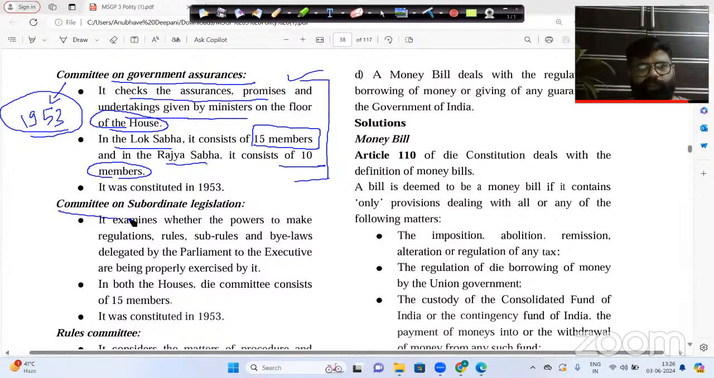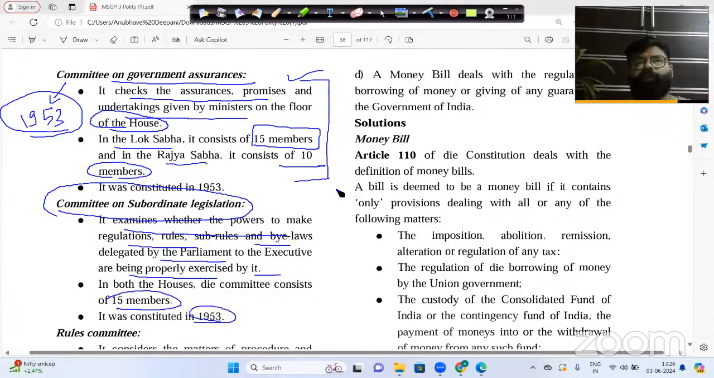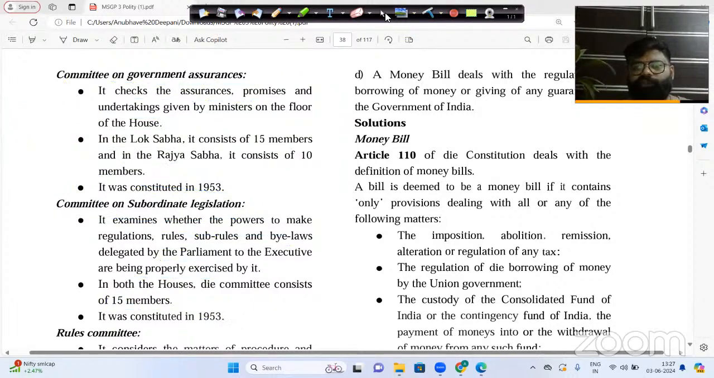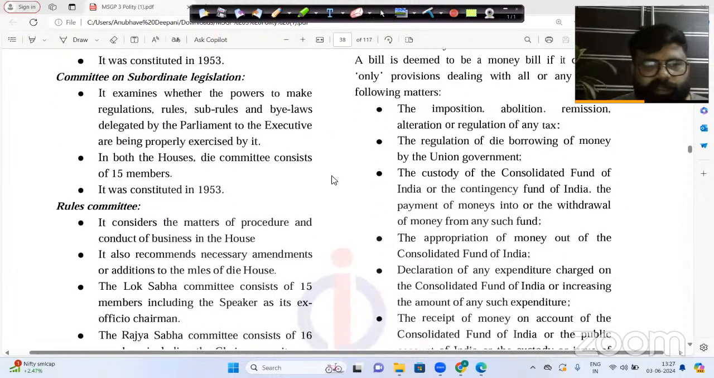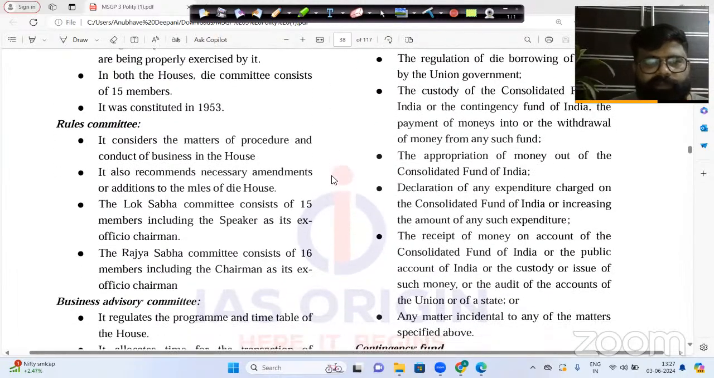Okay. Now, there is one more committee here, that is the Committee on Subordinate Legislation. It examines whether the powers to make regulations, rules, sub-rules, bylaws delegated by the Parliament to the executive are being properly exercised by it. It also consists of 15 members, and it was also established and constituted in the year 1953 only.